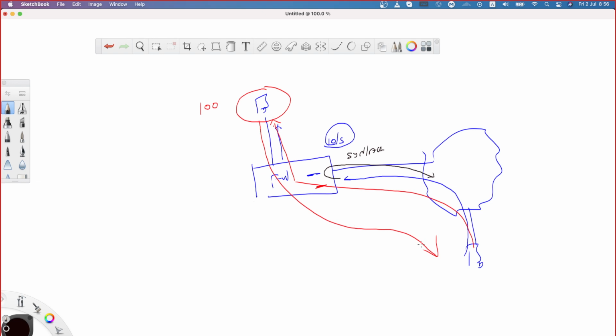Now the client is sending a SYN packet. On behalf of the server, the firewall itself is sending a reply to the client. In this scenario, do you think the server resources are going to be utilized? Okay. Now we are safeguarding the resources of the server, correct?